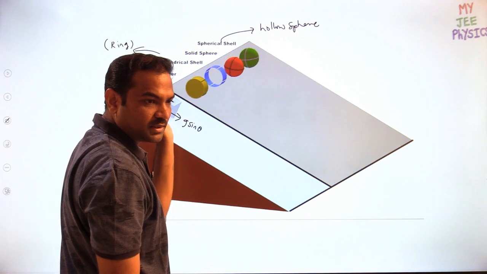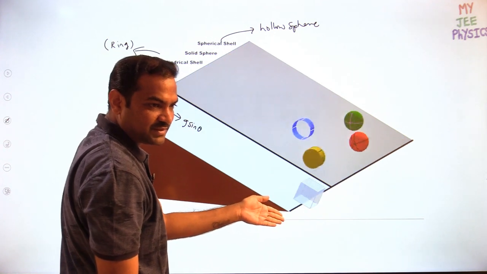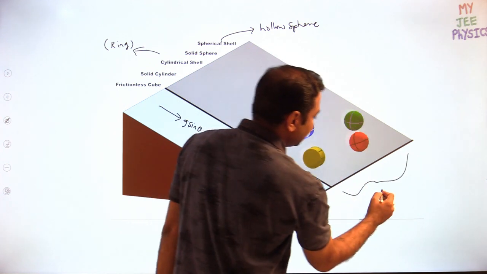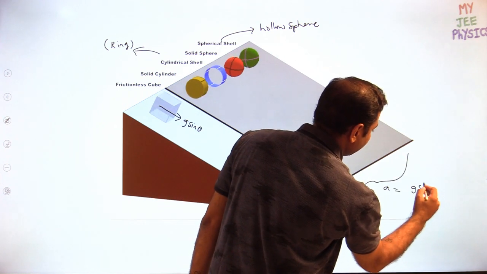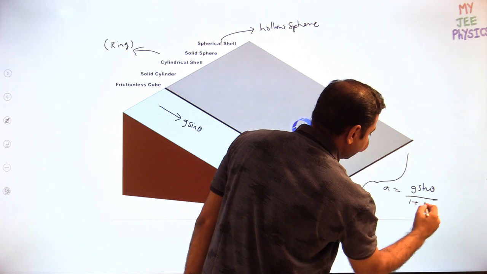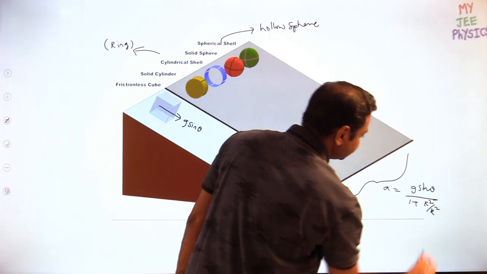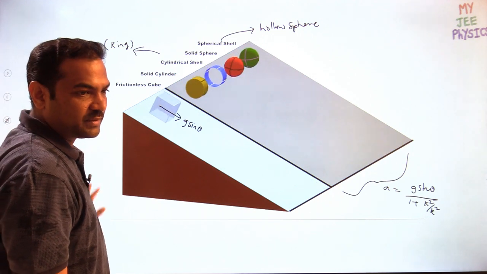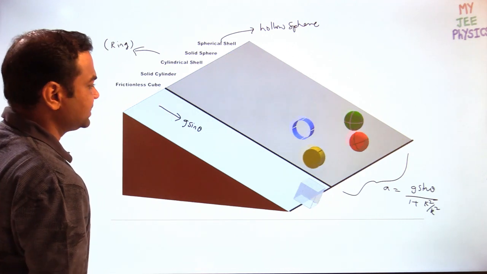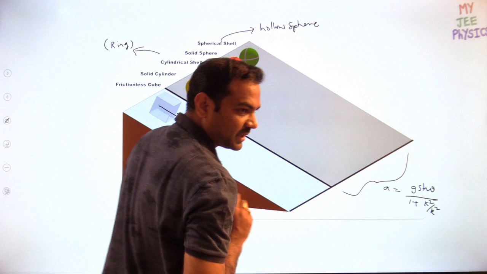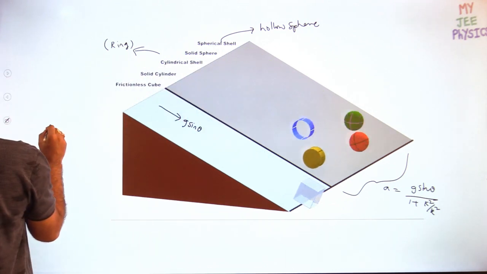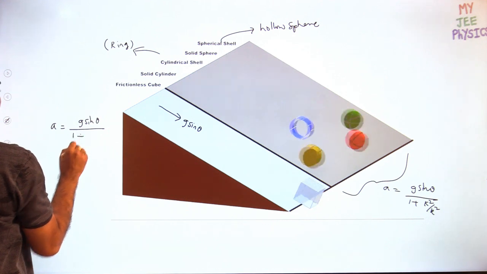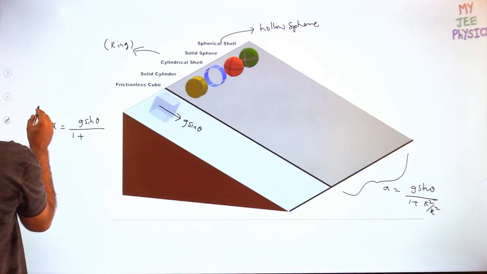Whereas all the other 4 will have acceleration g sin theta by 1 plus k square by R square. You can write down the moment of inertia in different places and check. The solid sphere is coming first. Let us find the solid sphere's acceleration: g sin theta by 1 plus, I'm solving for the solid sphere.